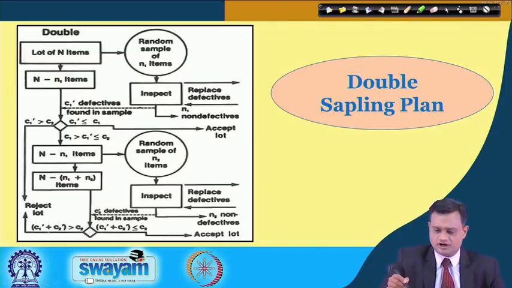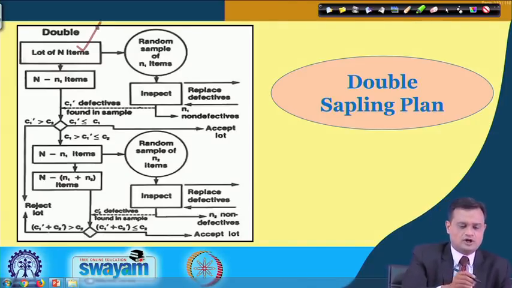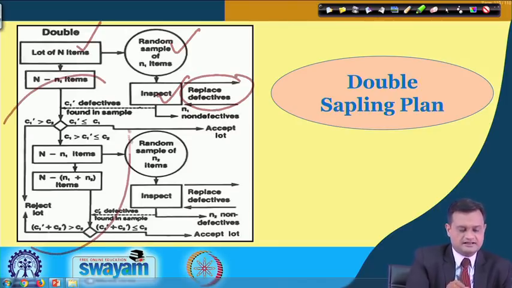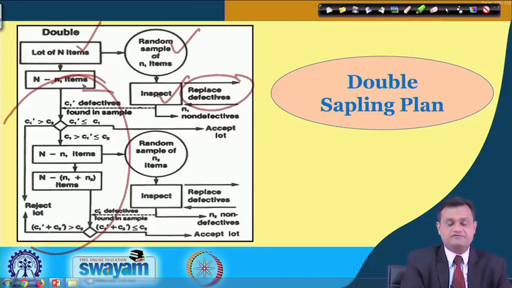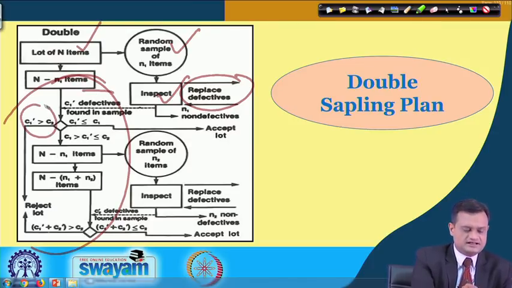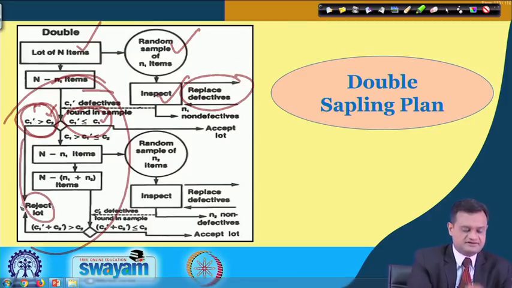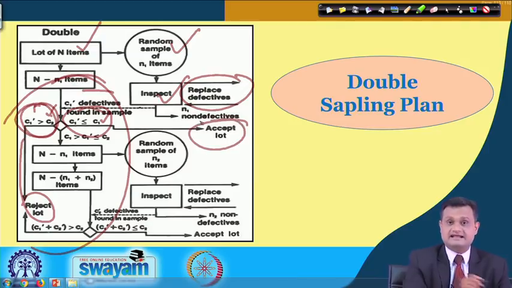So, just see how the double sampling plan works. I have a lot of N items, I randomly select a sample of n1 items, I inspect it, and I may replace defectives. Now, let us say this is the main part. So, C1 dash is the defectives found in the sample. Suppose C1 dash is greater than C2, then this C2 is one limit, and C1 is another limit. If it exceeds the upper limit, I will simply reject. If it is less than the lower limit, I will not bother, I will accept.